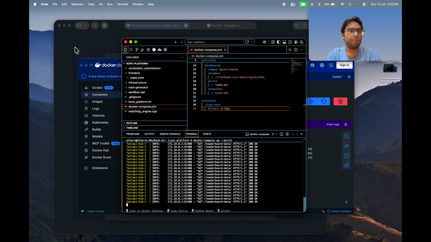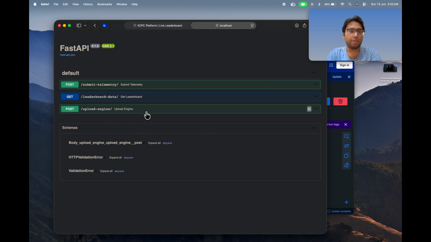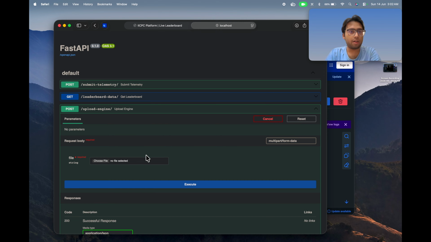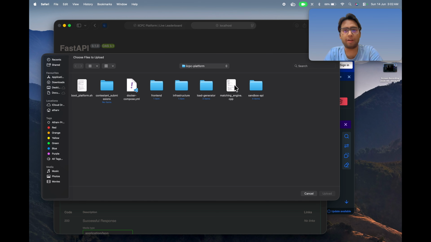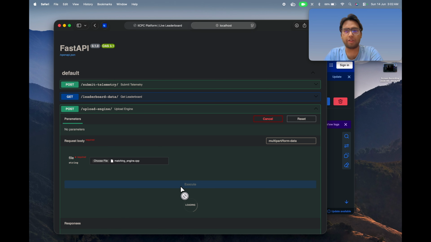Now opening my web browser and navigating to the FastAPI Swagger UI, refreshing the page once. Now opening the upload engine menu, try it out, choose file. I already made one file, matching engine.cpp. I'm uploading that, execute. Now it's showing loading.